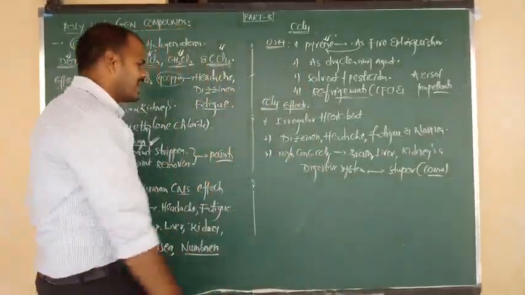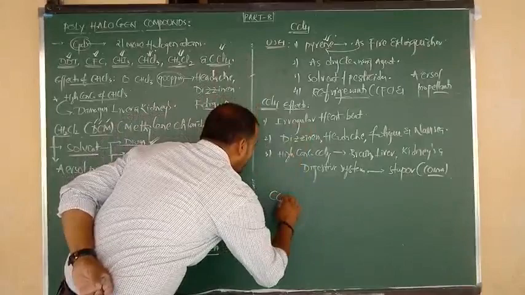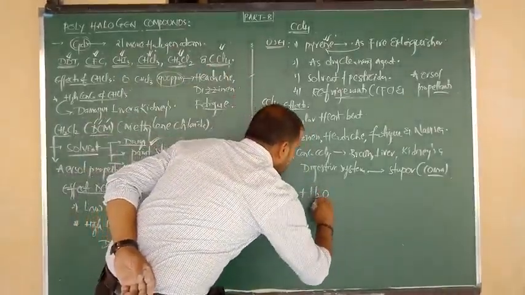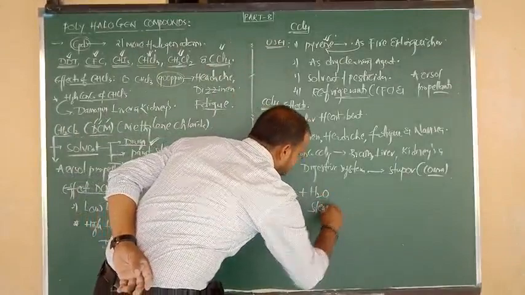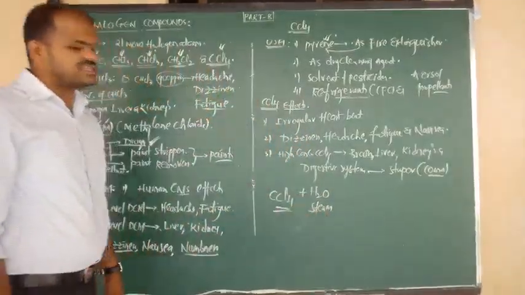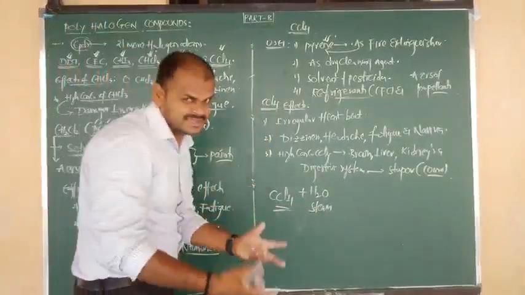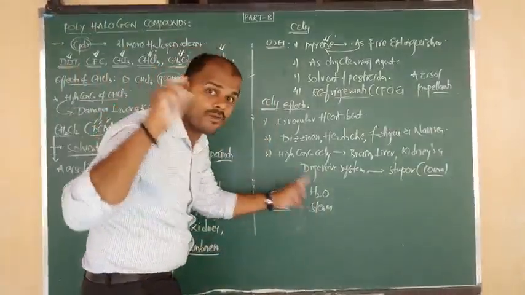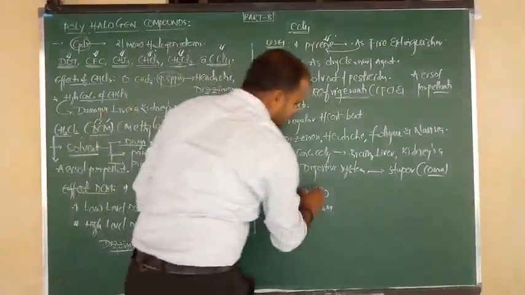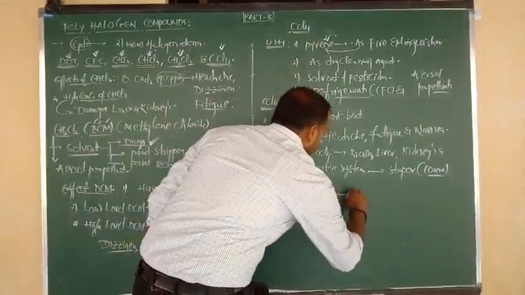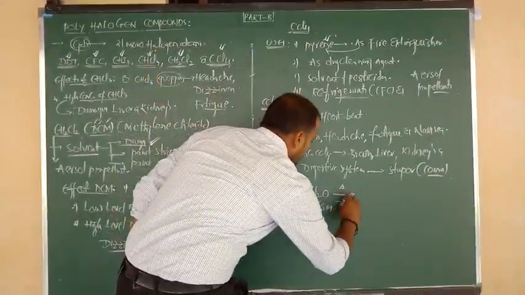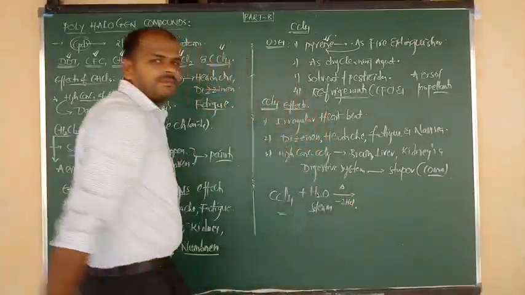Okay. So carbon tetrachloride CCl4 upon reaction with steam, nothing but water vapors, and also superheated steam, nothing but highly heated water vapors. Definitely 2 hydrogen combines with 2 chlorine and is eliminated in the form of HCl.